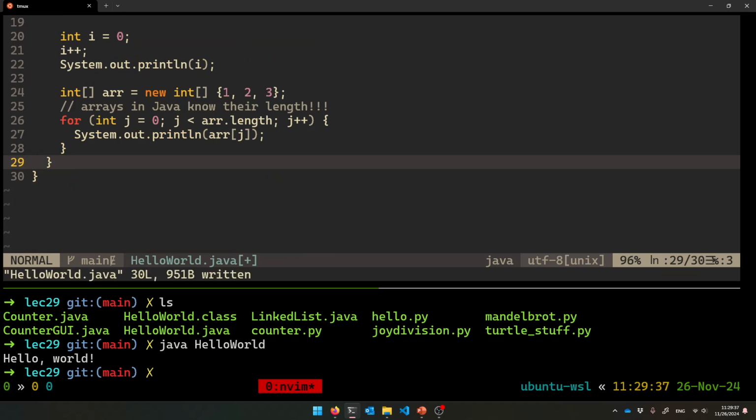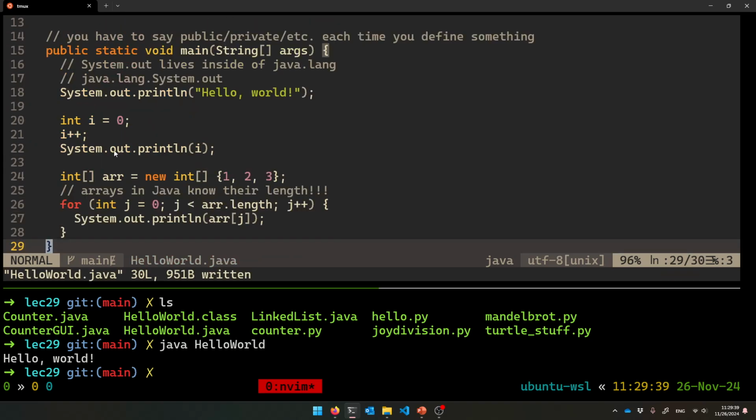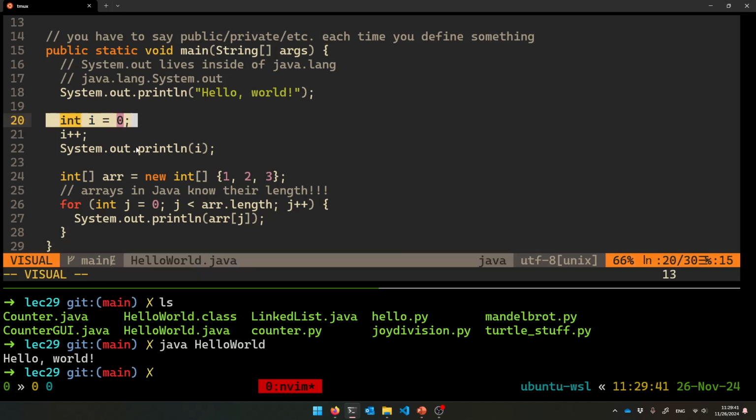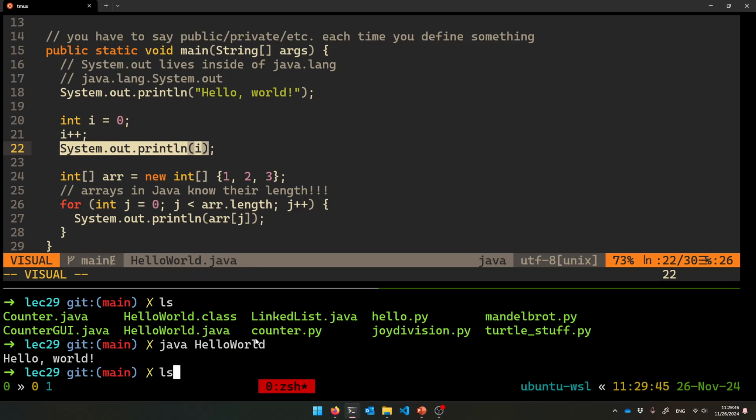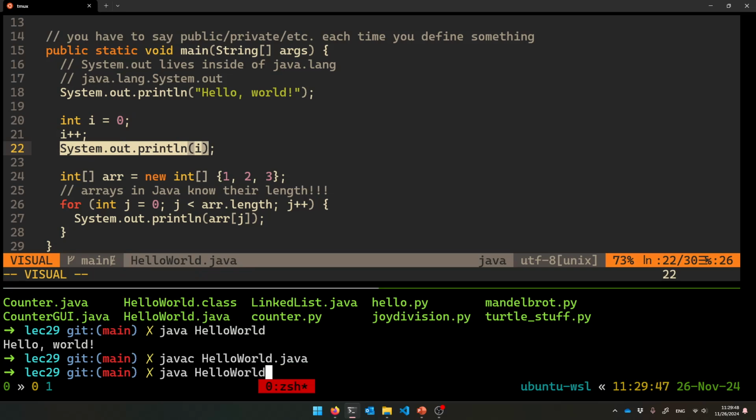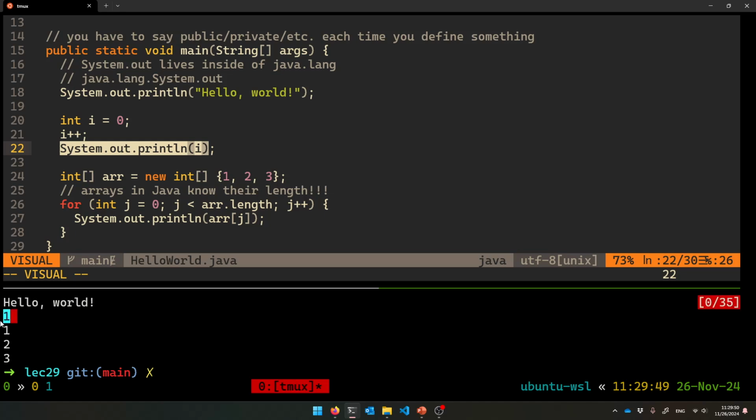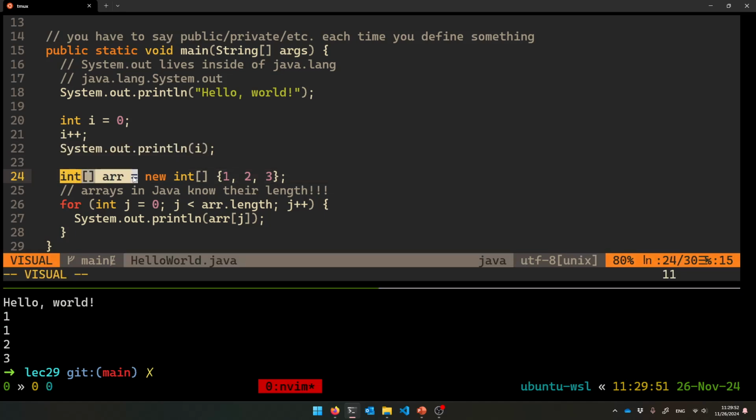Here's some other things just to show you that pretty much everything's the same. You make int variables. It's still called int and all that. Like i++, you can println i. So let's javac this and java run it. So there's the one, and then you can make an array.